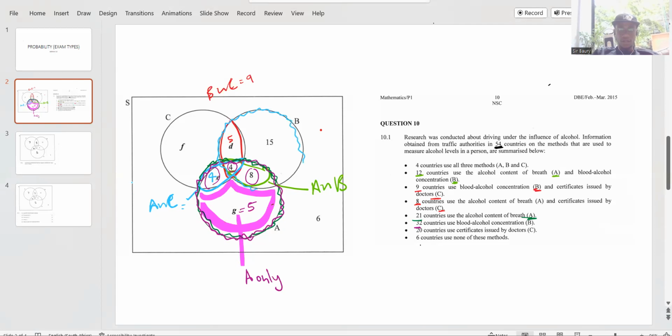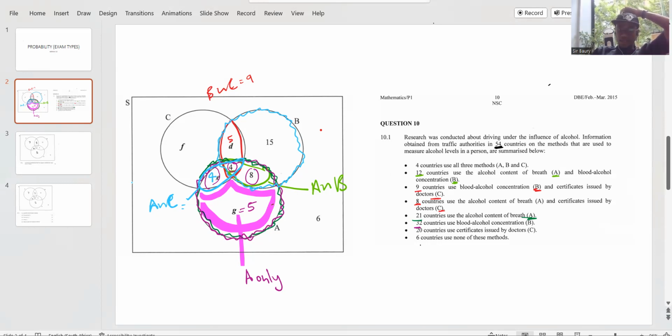So I have 15, so 7 plus 4, which is 19, plus 8 is 27, plus 5, that's 32.